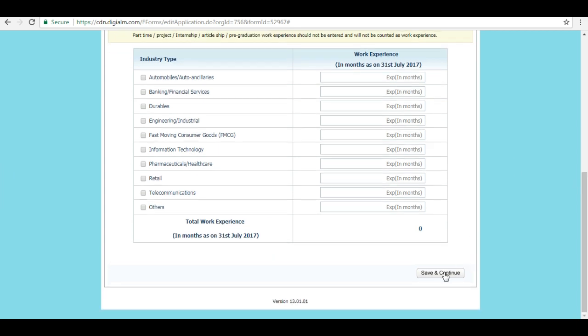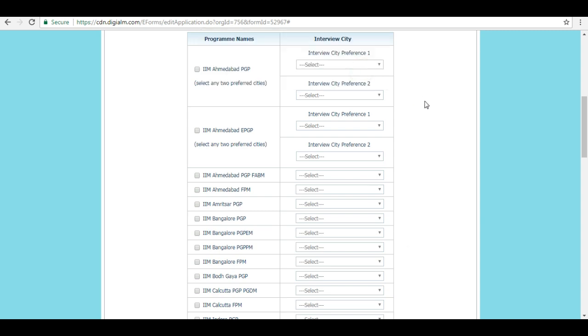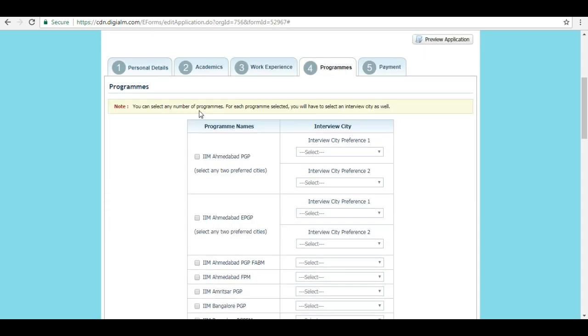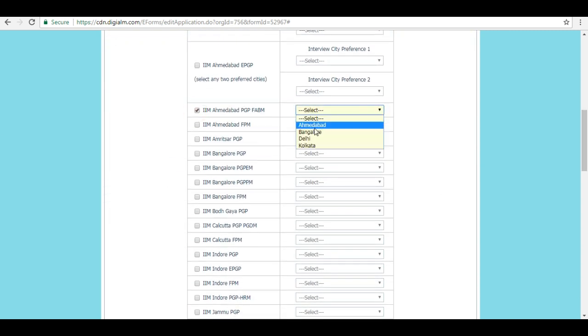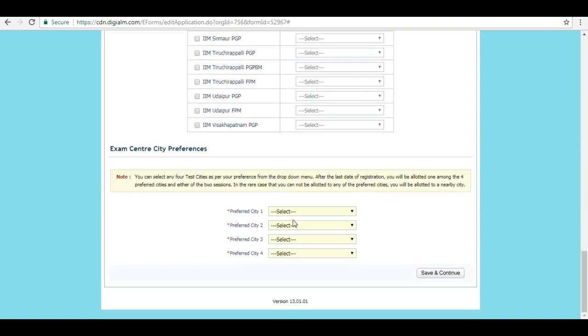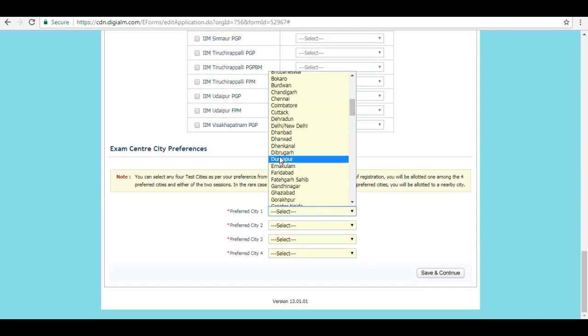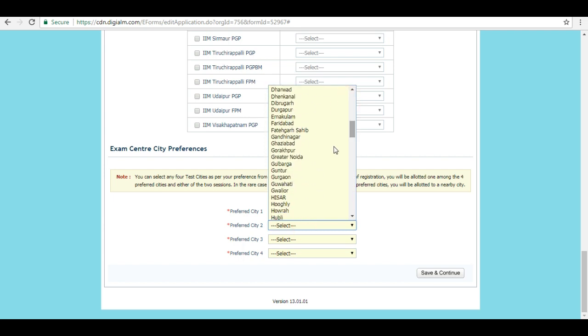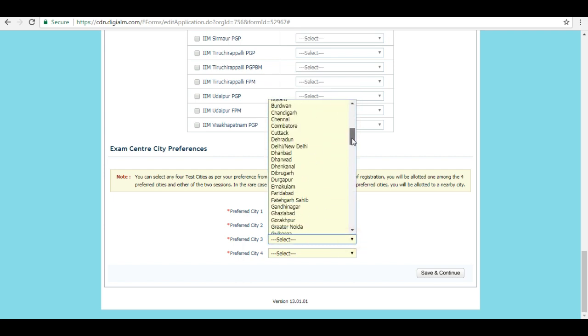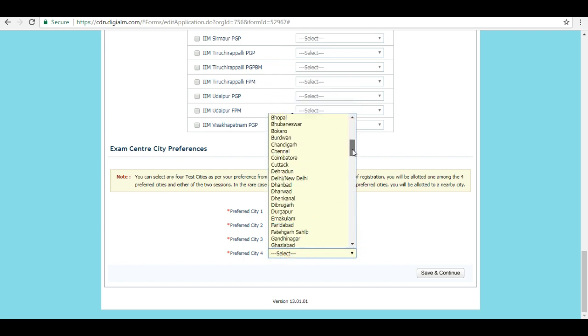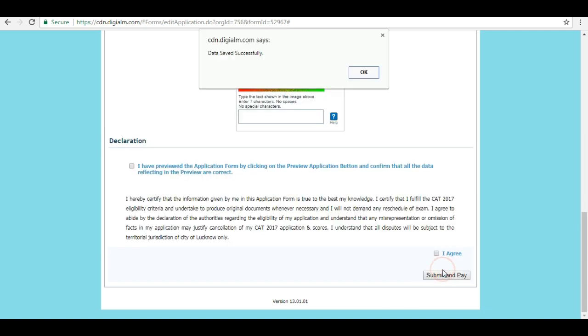This is work experience. Click on save and continue if you don't have any work or experience. Next is selecting the preference for IIMs. You can select the IIMs as per your preference. Next is exam city center preference. You can choose any 4 exam city center preference and then click on save and continue.